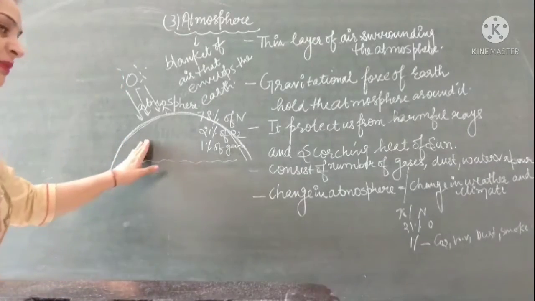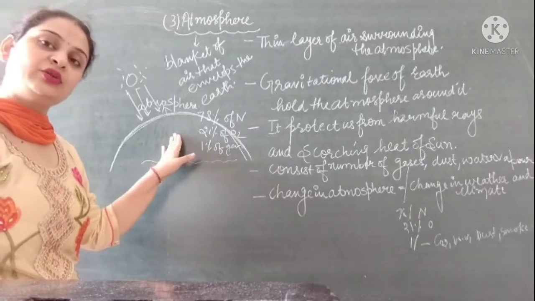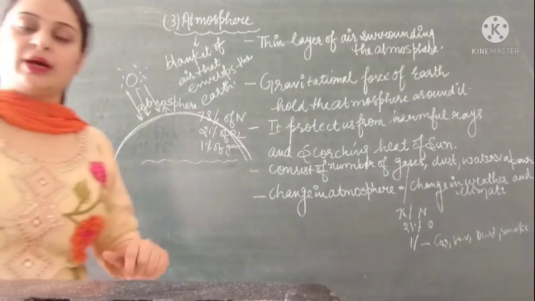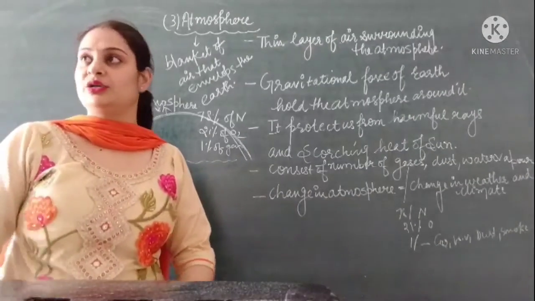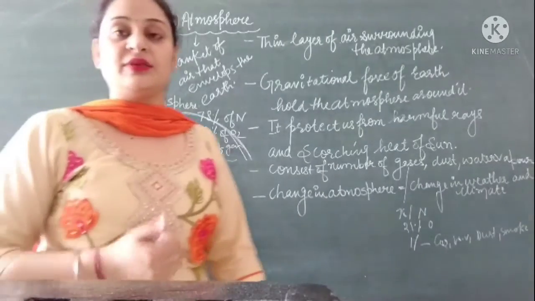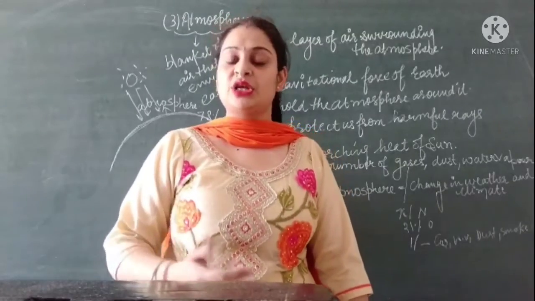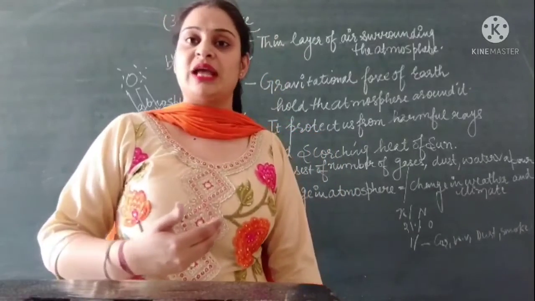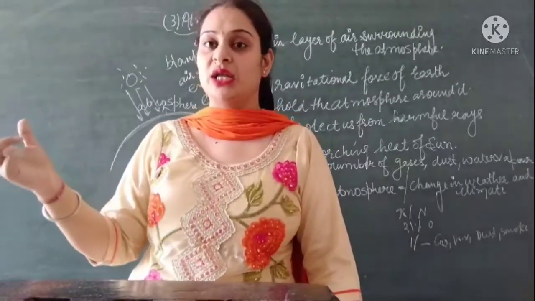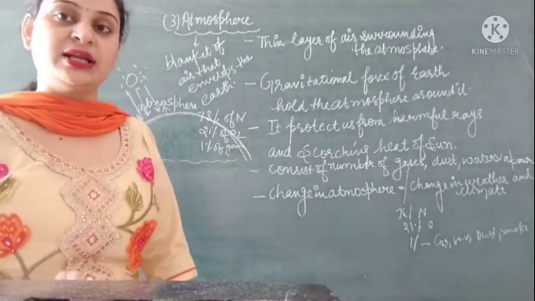And any change in the atmosphere will lead to a change in weather or climate. For example, during the summer season, the air particles become heated up due to the presence of sun rays. So the reason for change in weather or climate is that the air particles present in the atmosphere are very much heated up. This causes a change in weather or climate.